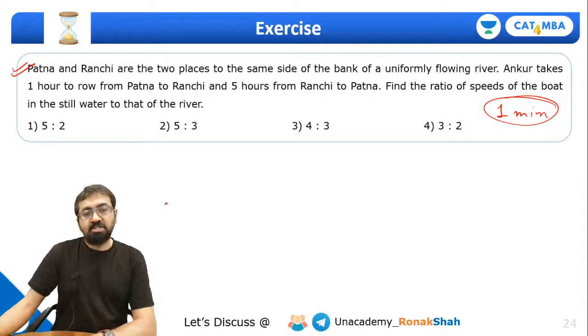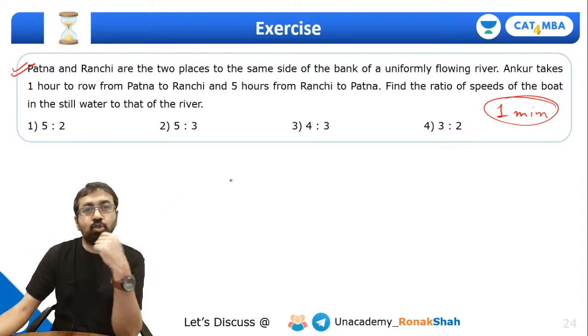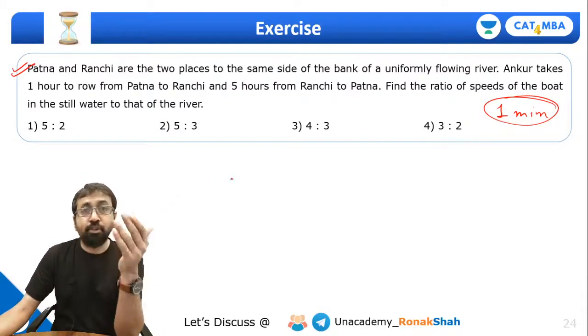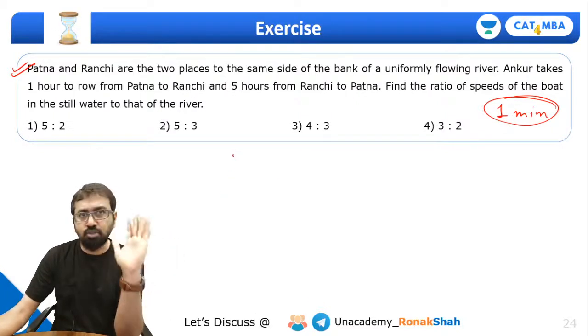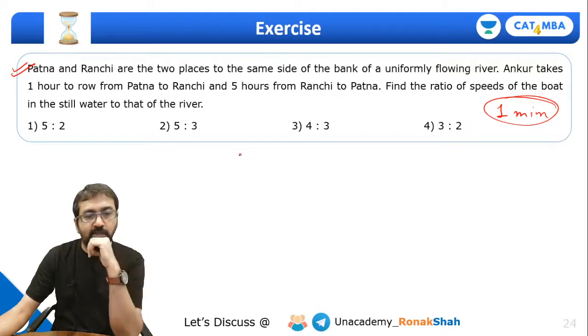I think this should be simple. The only thing is you are not given the distance. So whenever you are not given the distance and you are asked to find out a ratio, you can assume any distance that you feel comfortable, right?